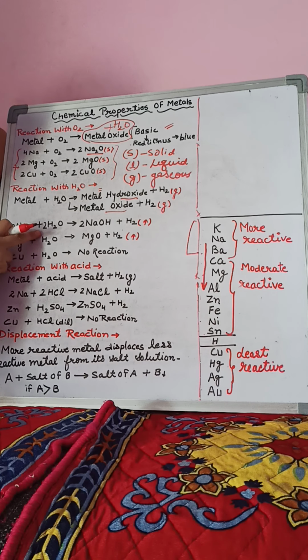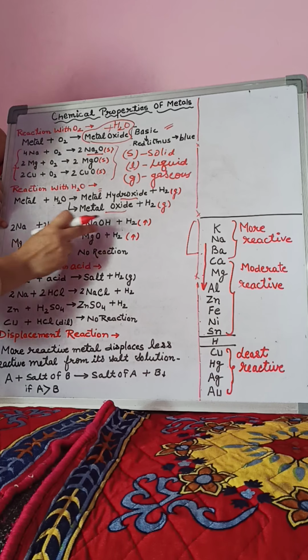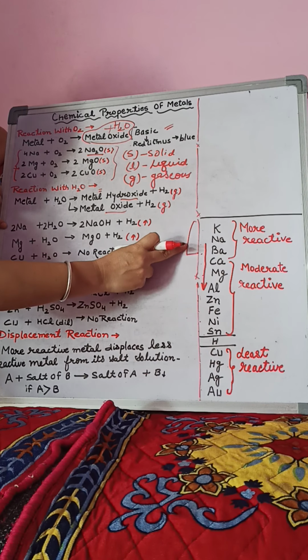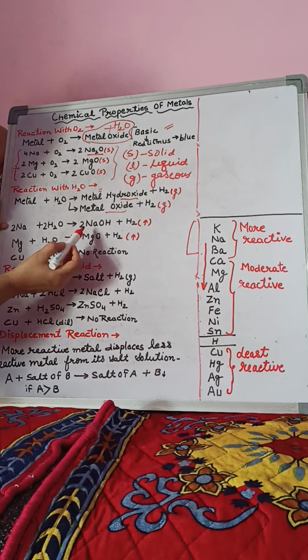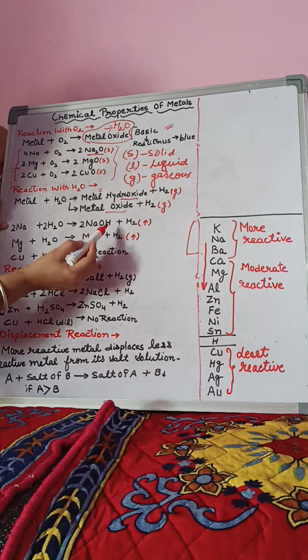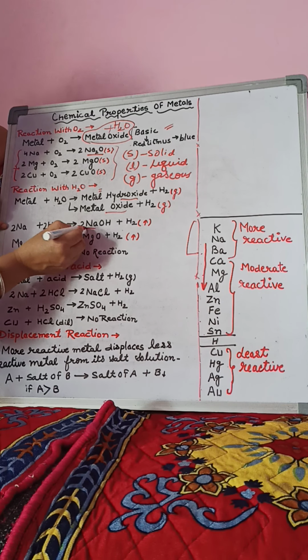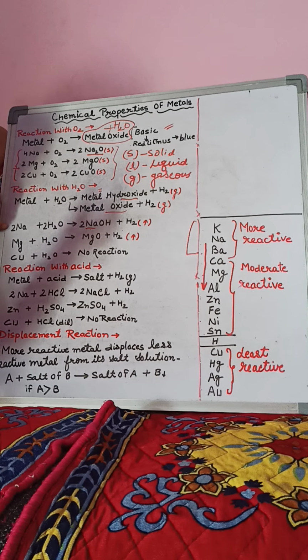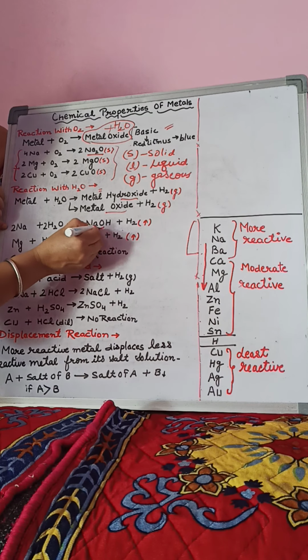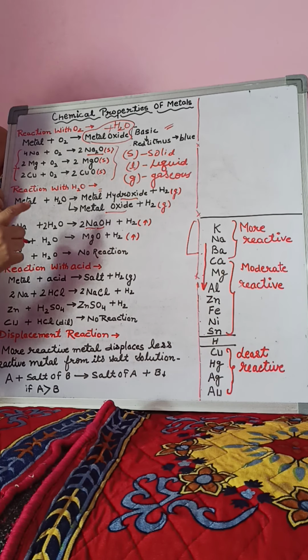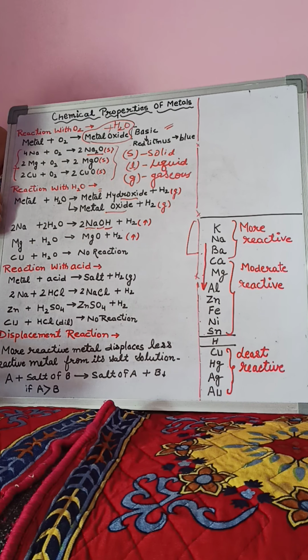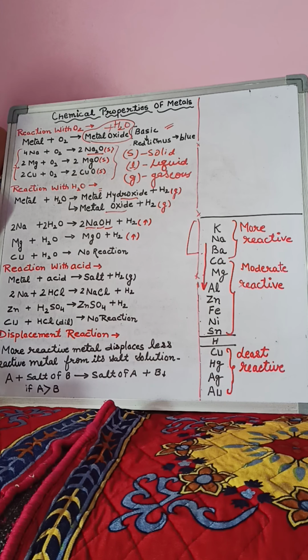When sodium reacts with water, Na plus water, it gives sodium hydroxide, because sodium comes in the category of more reactive metals. The formula of sodium hydroxide is NaOH and should be written with capitals, because Na is the symbol of one element, sodium. O should be written in capital letters because O stands for oxygen and H stands for hydrogen. So the first letter of the symbol of any element should be written in uppercase.